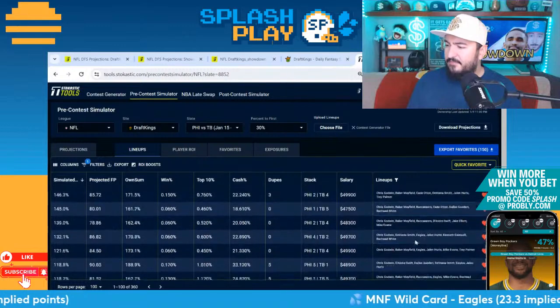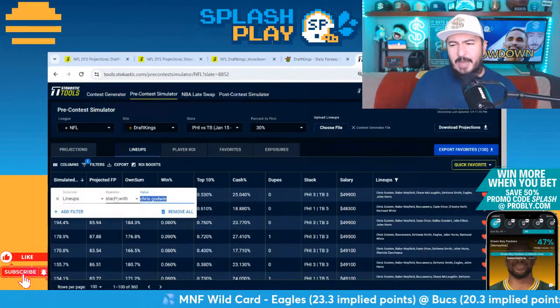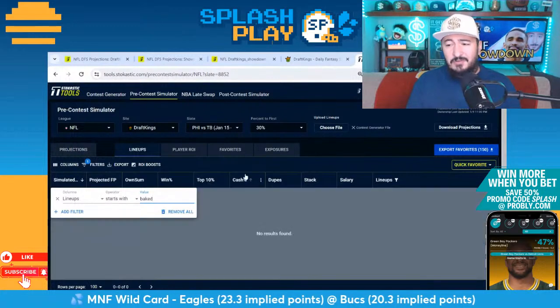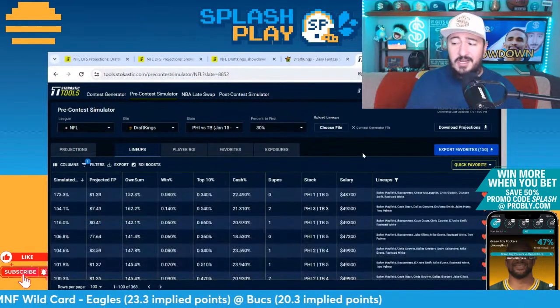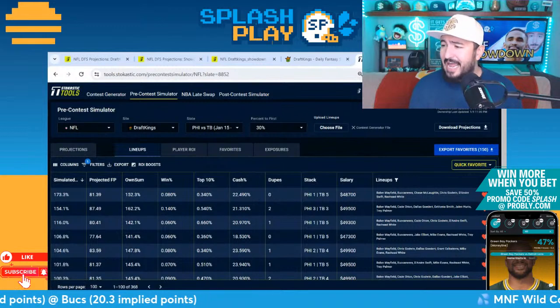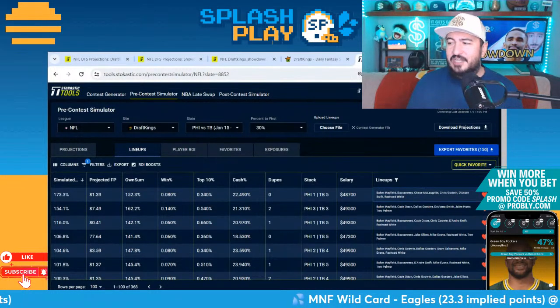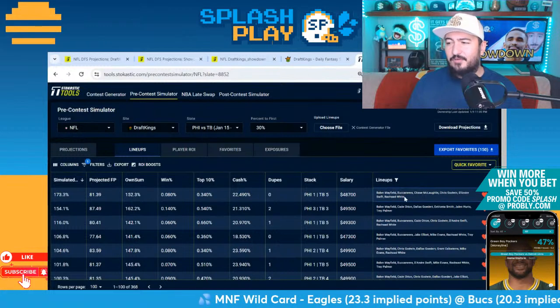What else do we have here? Who else could put in a captain? I think a Baker Mayfield captain would be really low owned. And we do know that there is a world where Baker could run in a TD and also create multiple TDs for his pass catchers. Baker at captain here, 48.7 salary. I think that could work. Baker, Bucs D, Chase McLaughlin, Chris Godwin, DeAndre Swift, Rachaad White.